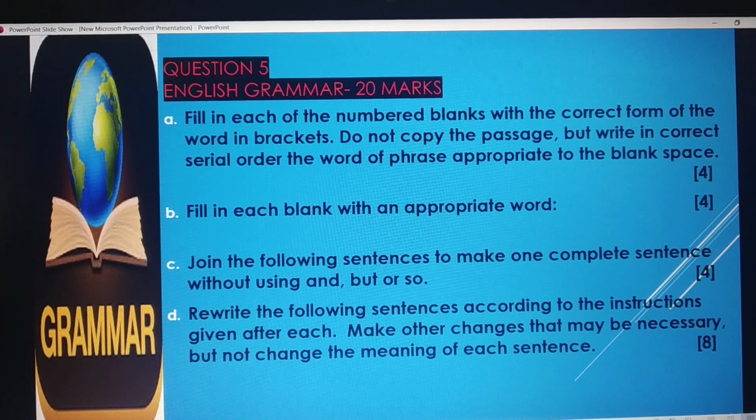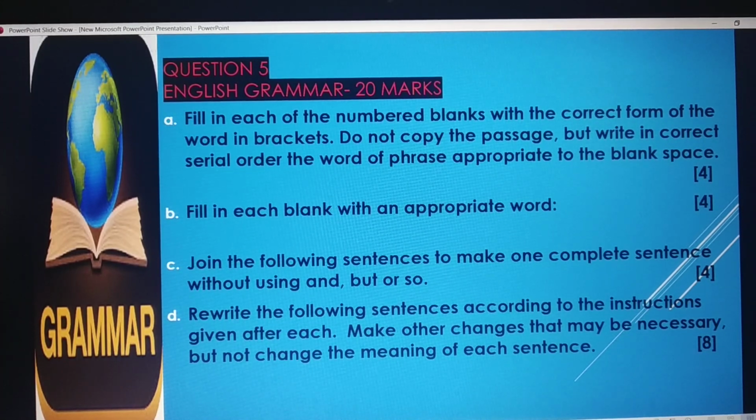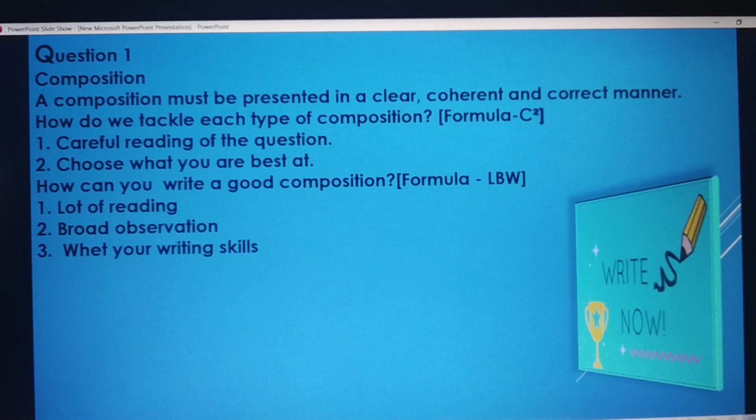Question C is join the following sentences to make one complete sentence without using and, but or so. You get 4 questions here and each carries 1 mark. That means 4 into 1 is equal to 4. Question D, do as directed. You get 8 questions here and 8 marks for that. Now I invite you for question-wise discussion.